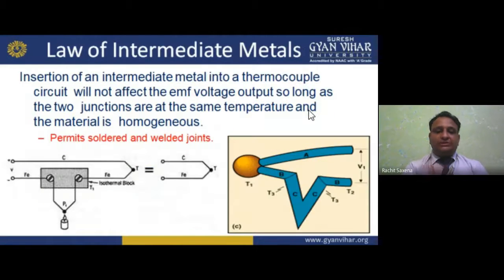So this is the law of intermediate metals. We can insert an intermediate metal into the thermocouple, but there are conditions. First, the temperature remains the same. Second, the metal should be homogeneous. If the metal is not homogeneous, then you can't do it. And it permits solder and weld influence, meaning if I am joining C with B, soldering and welding we can do here, my dear student. So we can do it very easily.